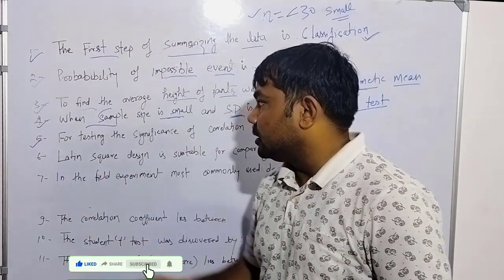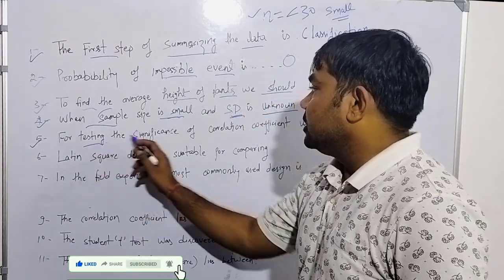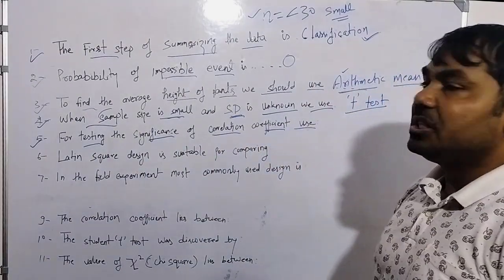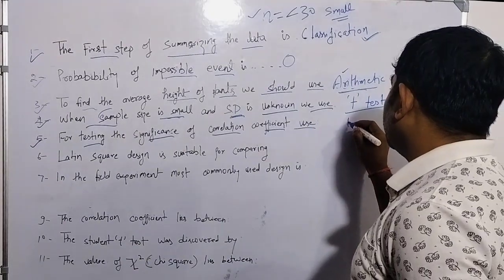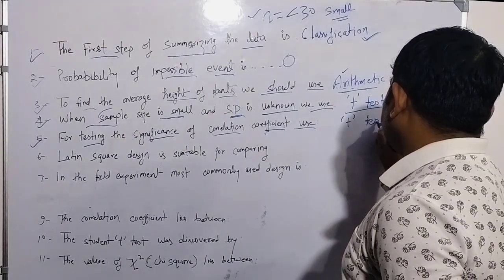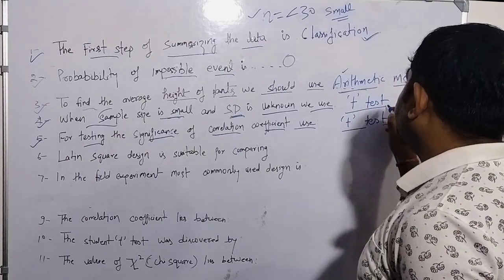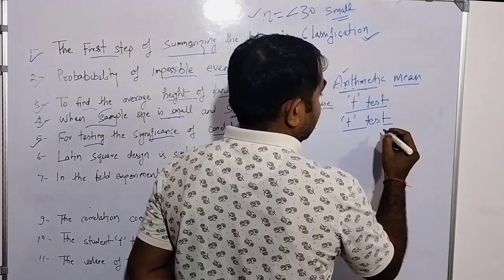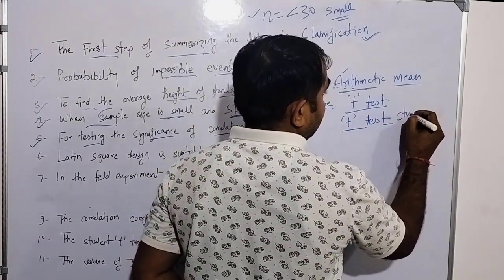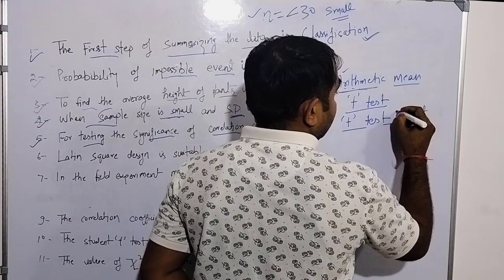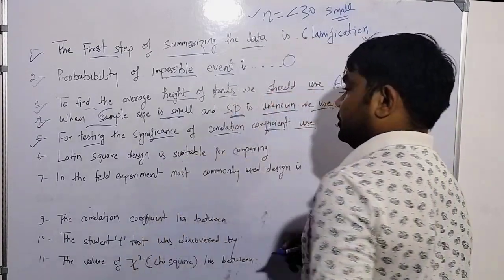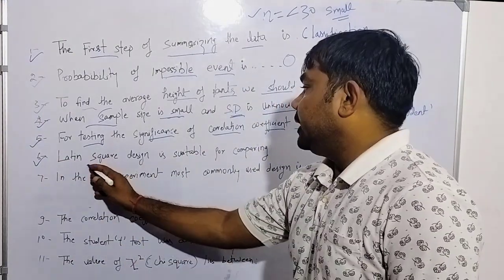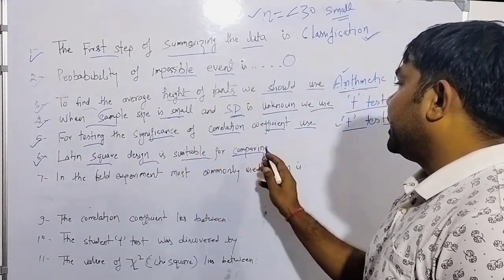The fifth statement is asking which test we use for testing the significance of the correlation coefficient. For this also you need to use the t-test, which is also known as the student t-test.